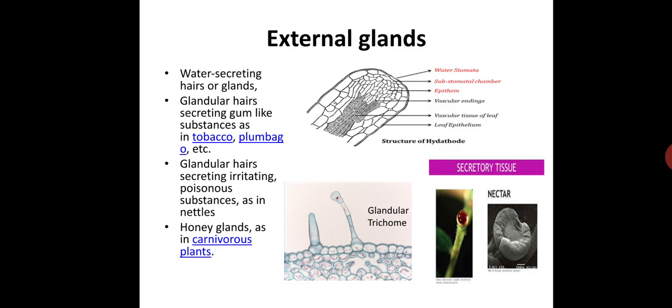These glands are superficial, usually consisting of epidermal cells. In some cases, the cells forming the glands are columnar ones with dense protoplast, whereas in others the secretory cells may be more or less like normal epidermal cells but without cuticle. The nectar is exuded through the walls and exposed on the outer surface of the gland.